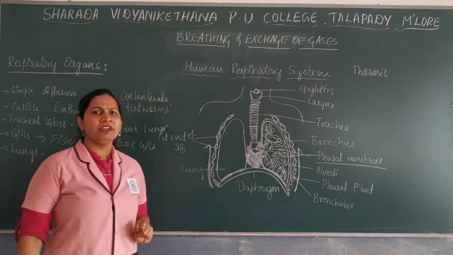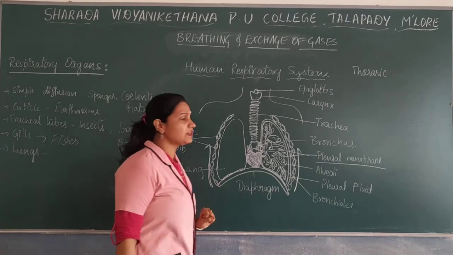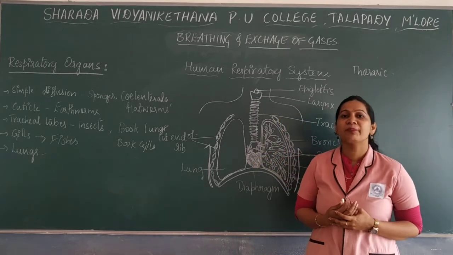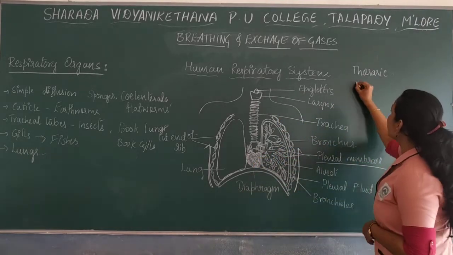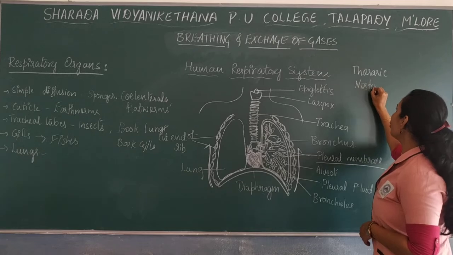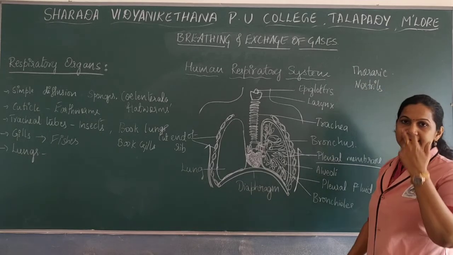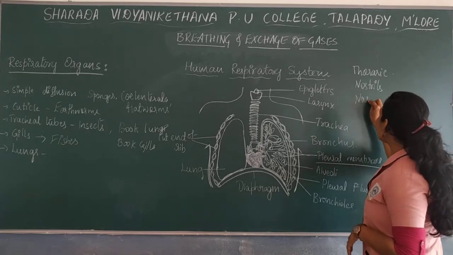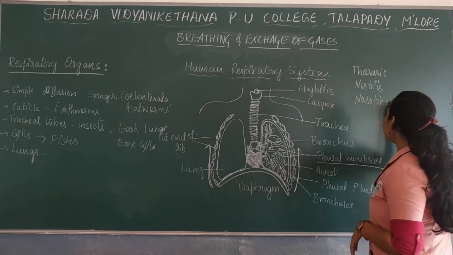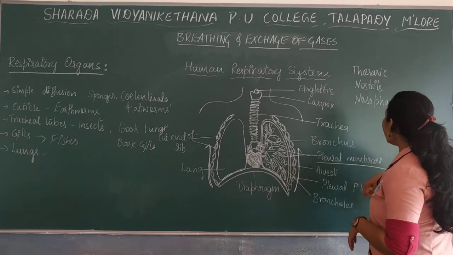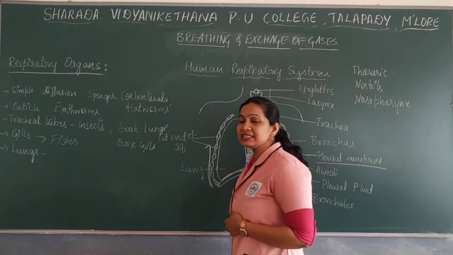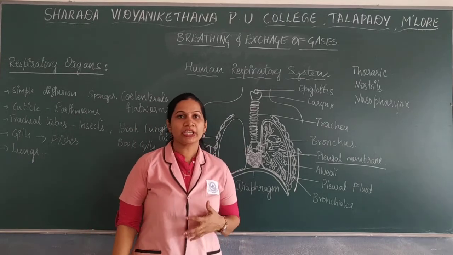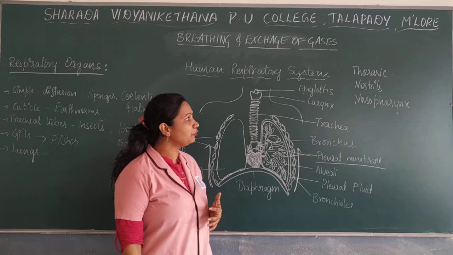Now when we look into the human respiratory system, it starts from the nasal opening, with a pair of nostrils. The air enters through the nostrils into the nasopharynx region. As you all know, the pharynx is a common passage for food as well as for air.